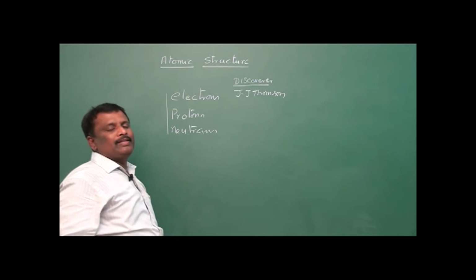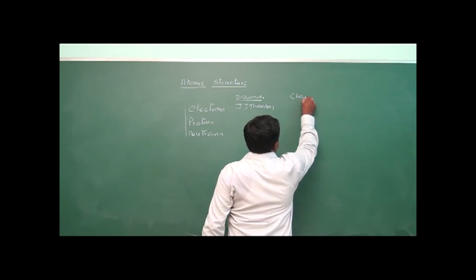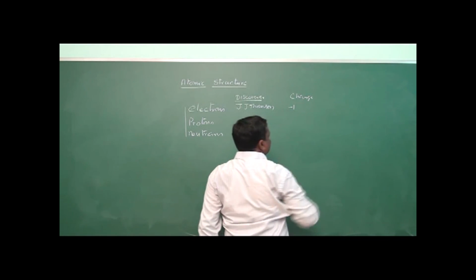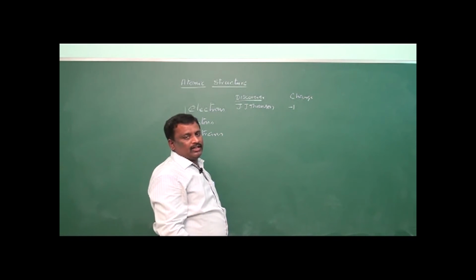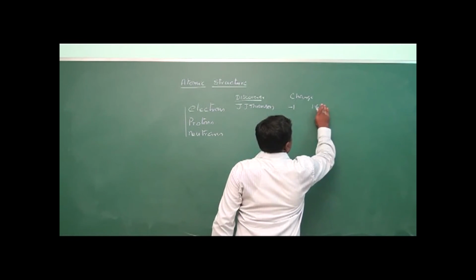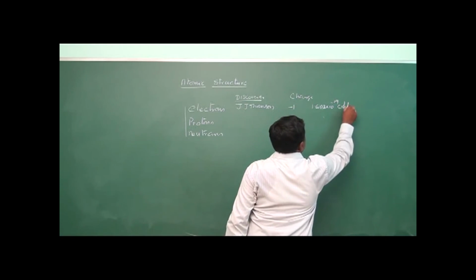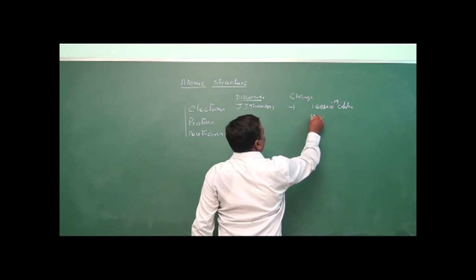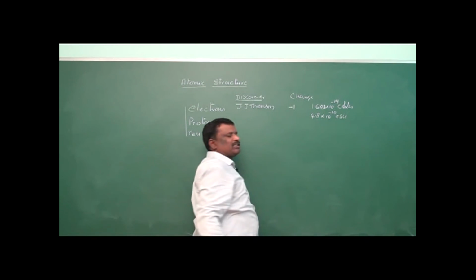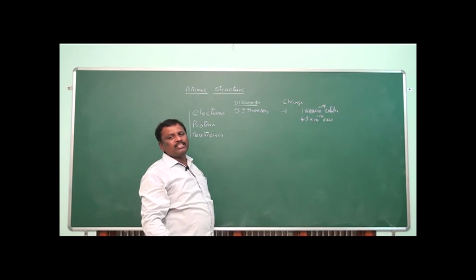It is a one unit negatively charged particle and its charge is 1.603 into 10 to the power minus 19 coulombs, or it is 4.8 into 10 to the power minus 10 ESU, electrostatic units.